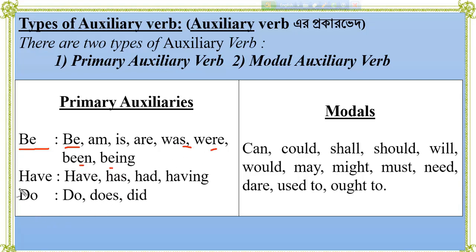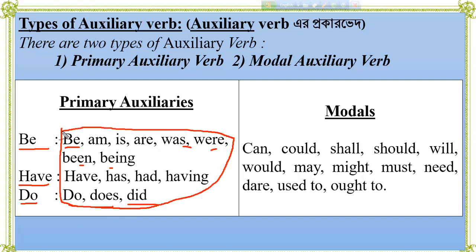And to have verb, there are have, has, had, having. And to do verb, do, does, and did. These verbs are primary auxiliary verbs.